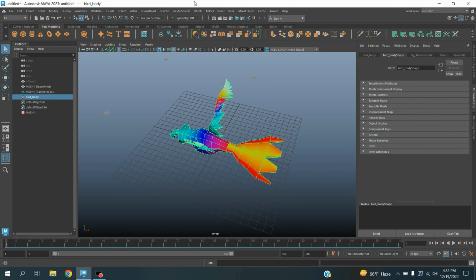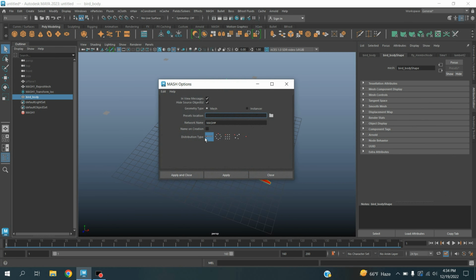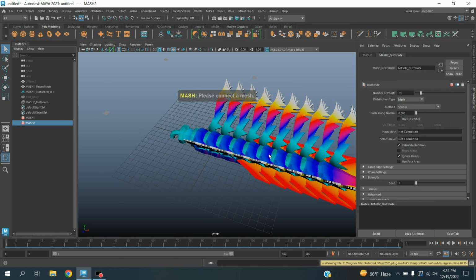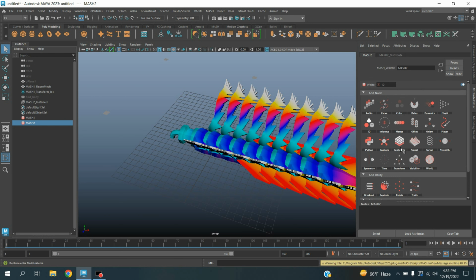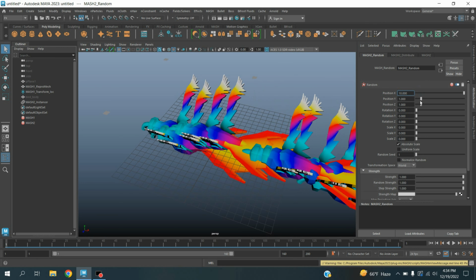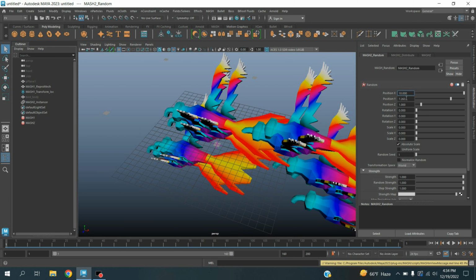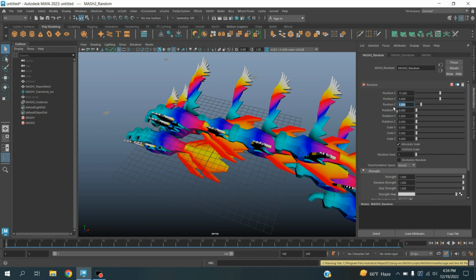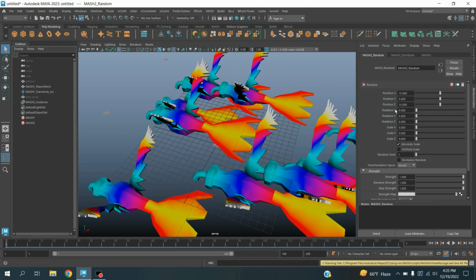Now select the bird body, go to Mesh, Create Mesh Network option, open the option box, select Instancer this time, click Apply and Close. Mesh 2 Distribute, distribution type select Mesh. Select mesh 2, add a random node, increase the Y value, type here 5 and type here 15 on position X, type here 15 also on position Z.